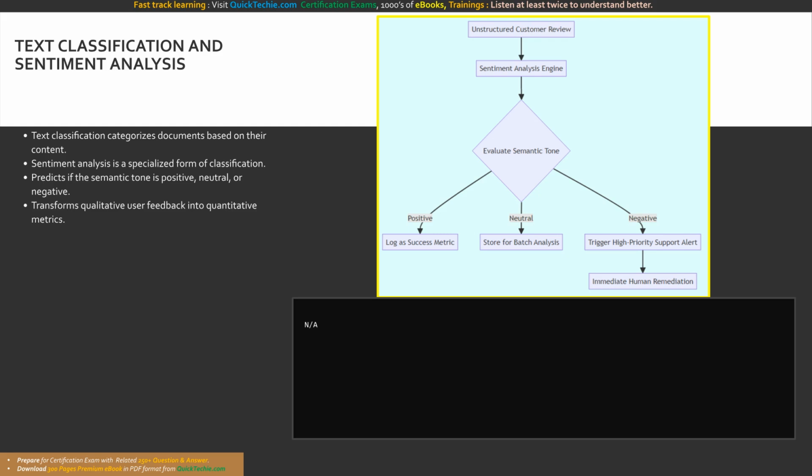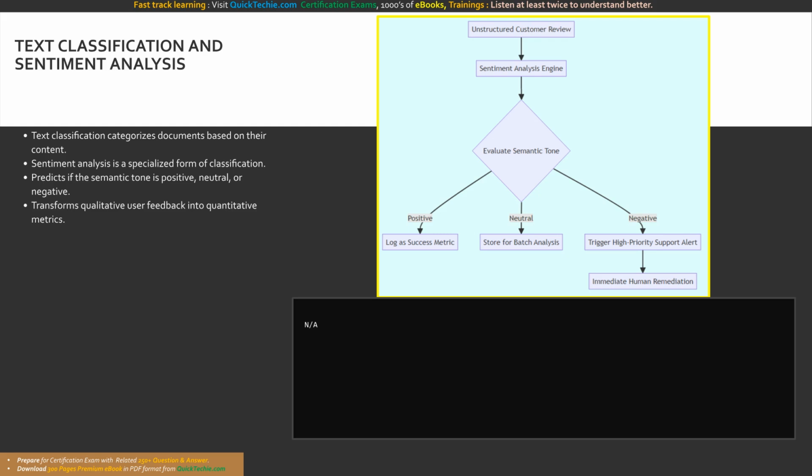This technique is incredibly valuable because it transforms subjective qualitative user feedback into objective quantitative metrics. For instance, an organization can automatically route thousands of social media posts, product reviews, and customer support tickets through a sentiment analysis engine in real time. If the system detects a sudden spike in highly negative sentiment regarding a specific product, it can automatically trigger high-priority alerts to the public relations or engineering teams for immediate triage and remediation.